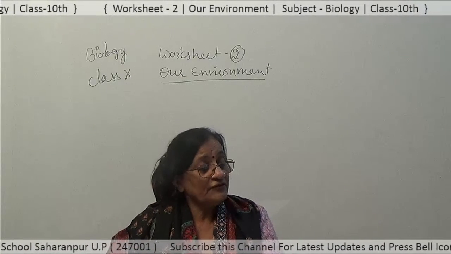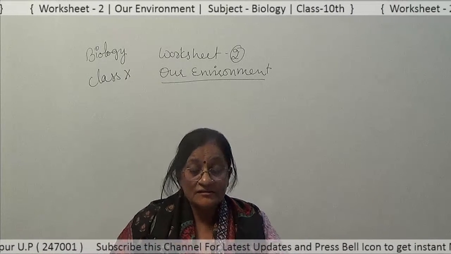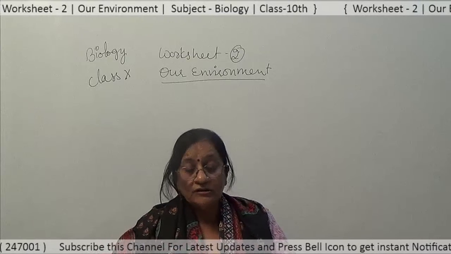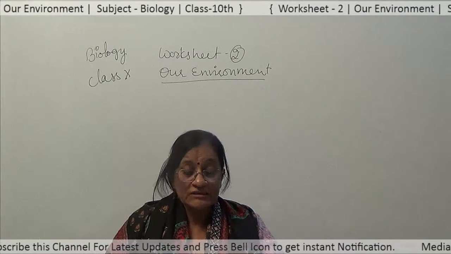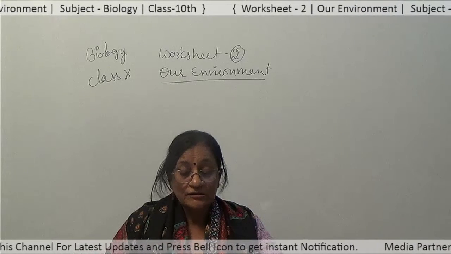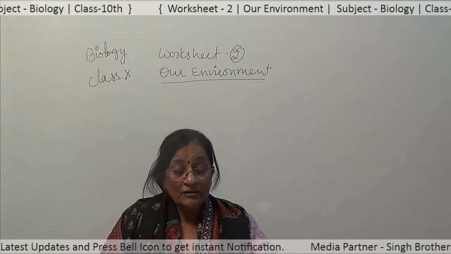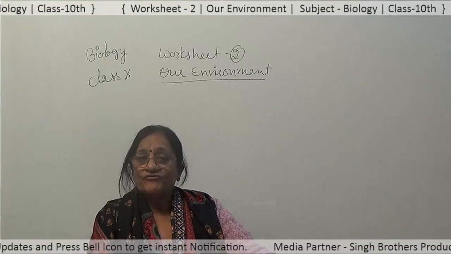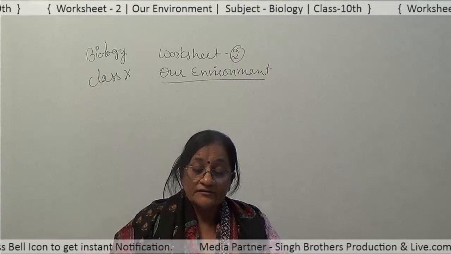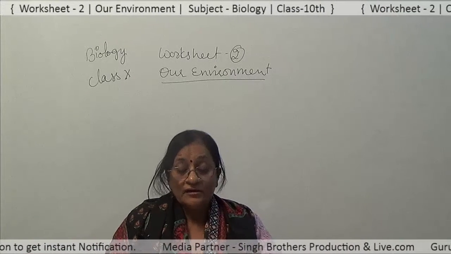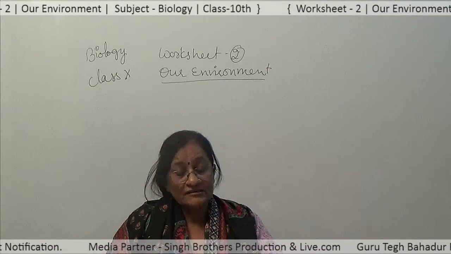Next question is, define an ecosystem. Ecosystem, as we have discussed earlier, is the sum of all the living organisms, the environment and the processes of interaction between them in a certain area. It is a combination of abiotic and biotic factors that interact with each other and maintain a self-sustaining system.